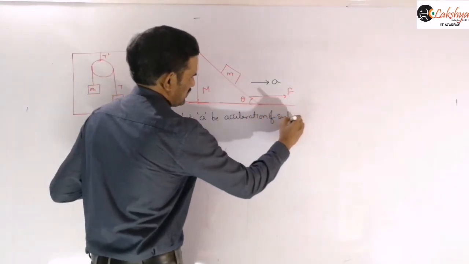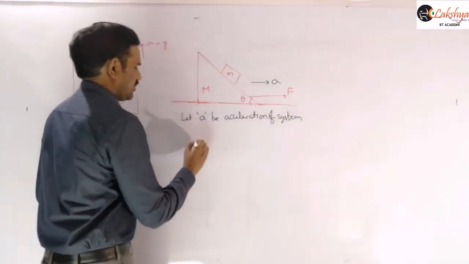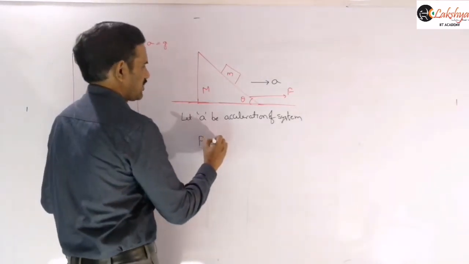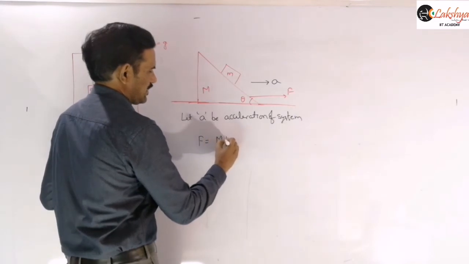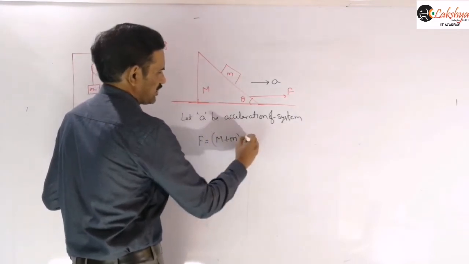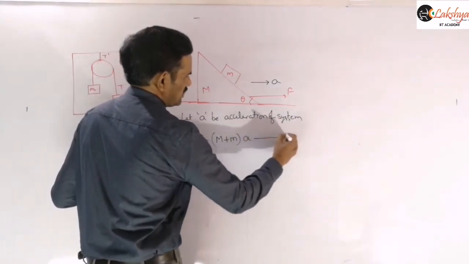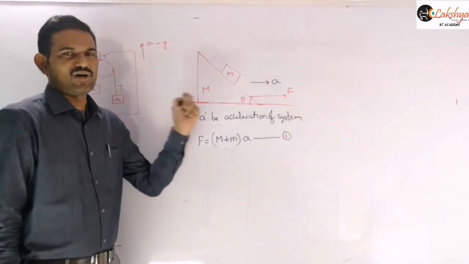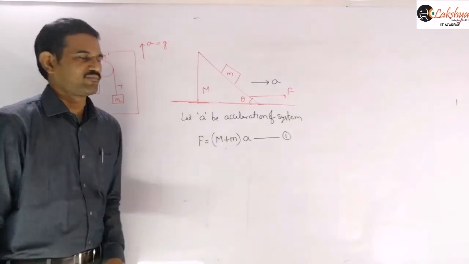Acceleration of the system, right? And therefore the force to be applied on that system, we can write as F = M into A. Is it clear? Just that net force is equal to MA we are writing, because for that entire system the horizontal force is F only.